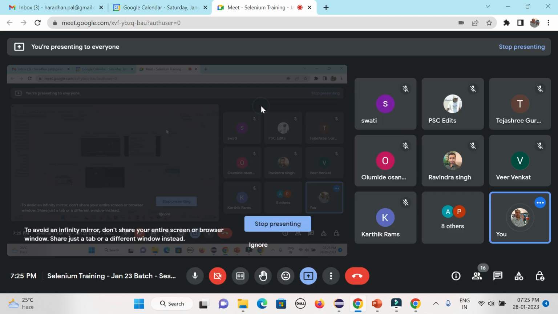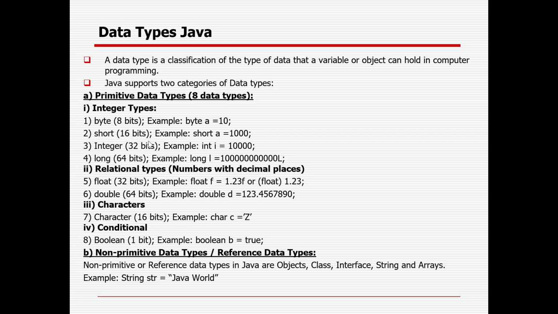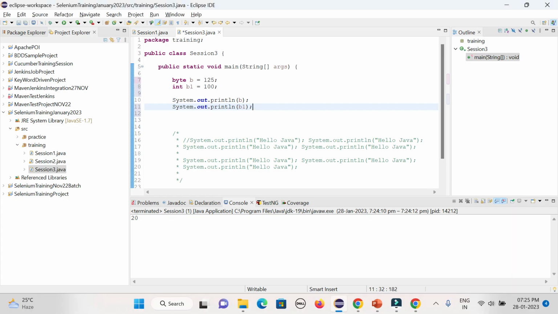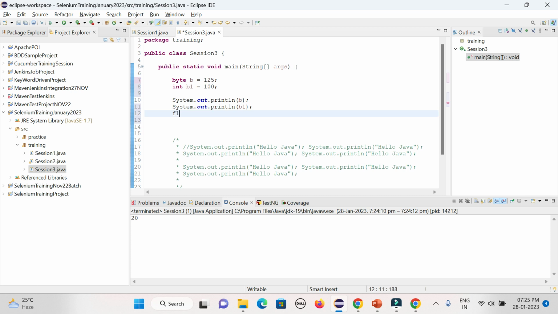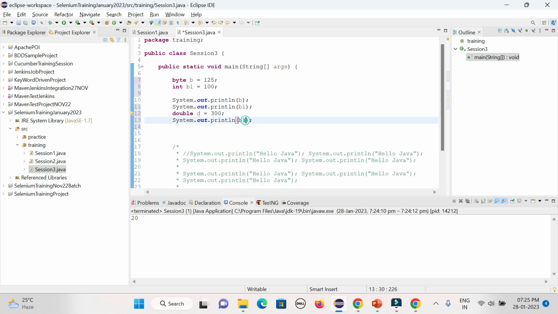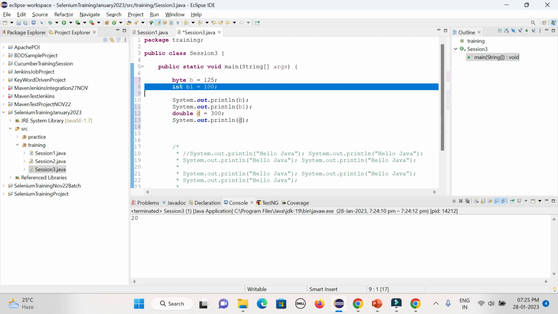Then say I want to go with something called float, so I can declare float or double. So double or float will come as a decimal format. If you give d, and suppose say if you are not giving any decimal, but still it will consider as a decimal. So now if you want to print d, so what will happen? Will it print 300? So these are the kind of integer.